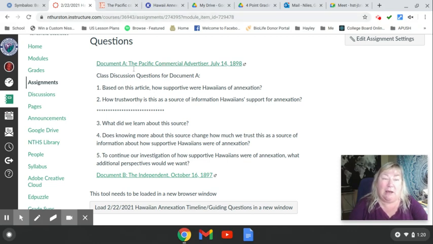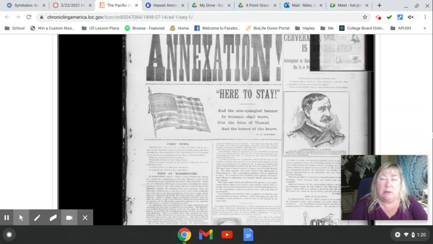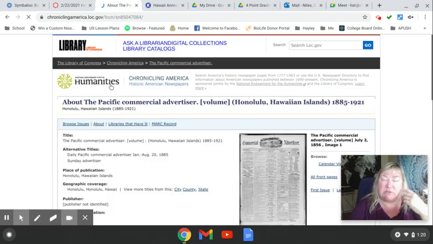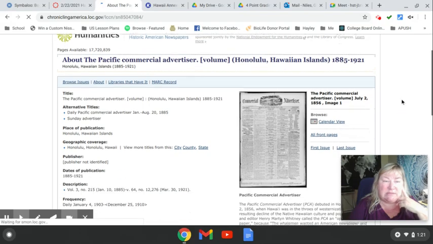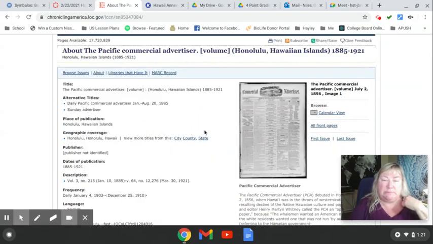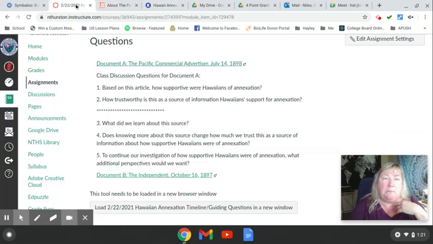Then we're going to go back because at the top here, you'll see it says About the Pacific Commercial Advertiser, which is the name of this newspaper. We're going to click on that. And it's going to actually tell us a little bit about the source. So we will read through this as a class. Okay. Go through some of this stuff together. And then we will come back here and finish talking about these questions together as a class.